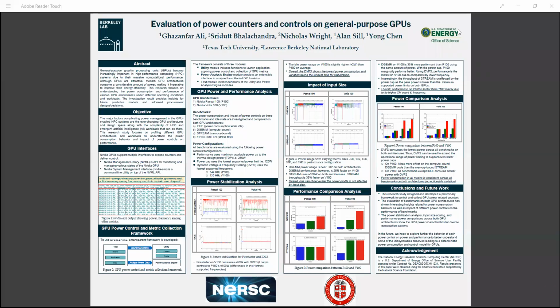My poster topic is evaluation of power counters and controls on GPUs. Due to massive computational performance, GPUs are very important for the current and future HPC systems. While GPUs are highly performant, at the same time, GPUs consume a significant amount of power. Therefore, it is very important to make GPUs energy efficient to save power.